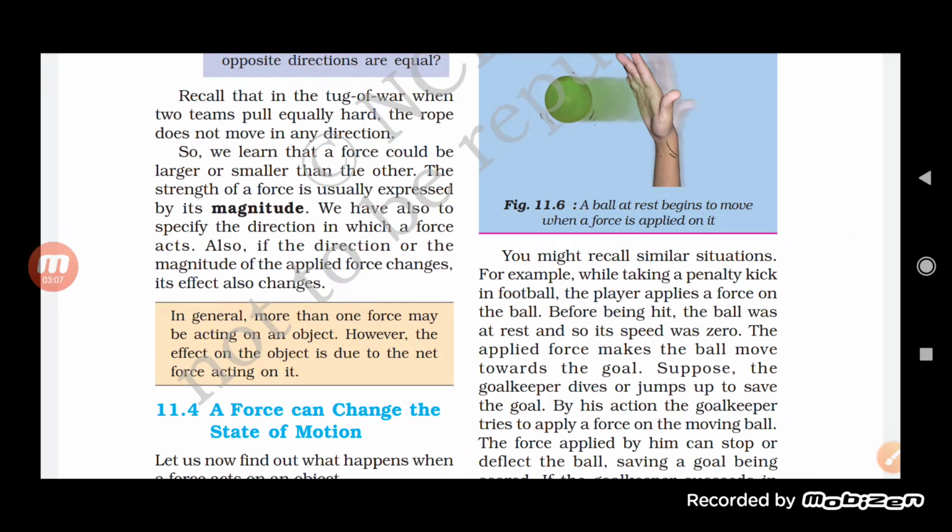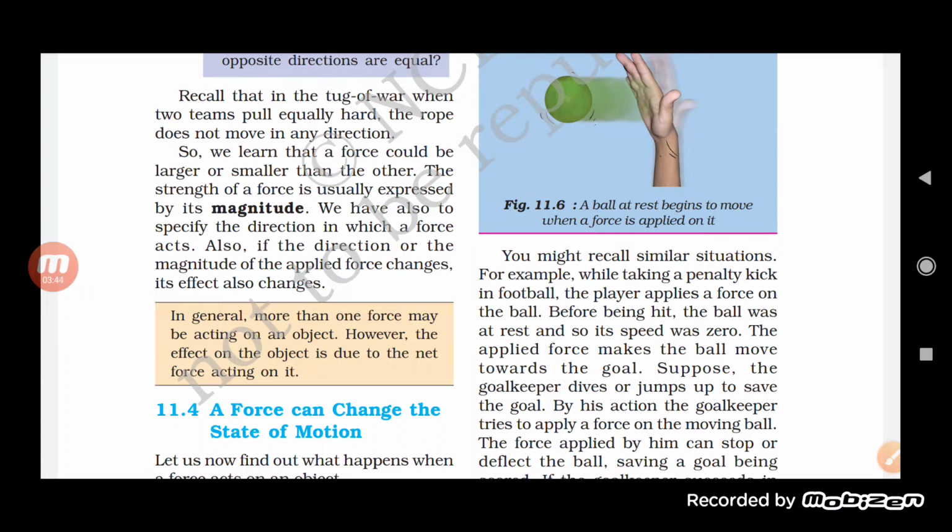See here. When we apply a force on a ball by pushing it, the ball starts moving in the forward direction. By keeping a palm in front of the moving ball, we apply a force that makes the ball stop. So here, applying a force changes the movement of the ball.